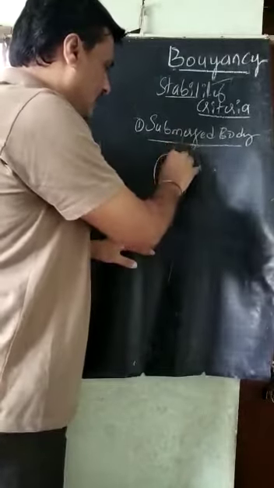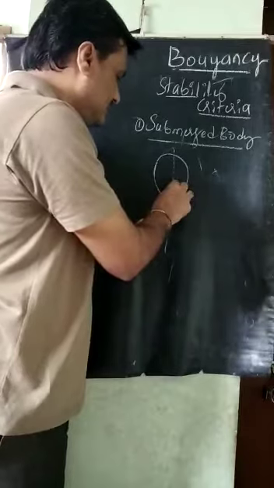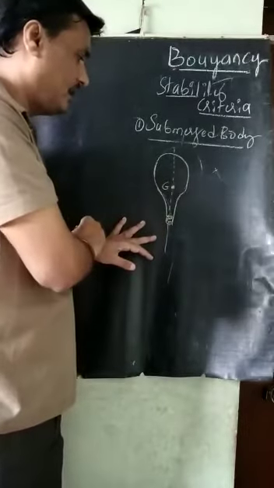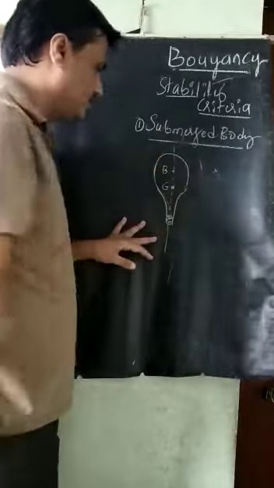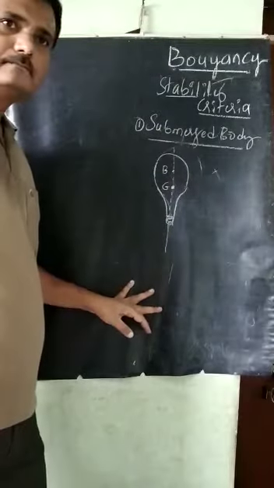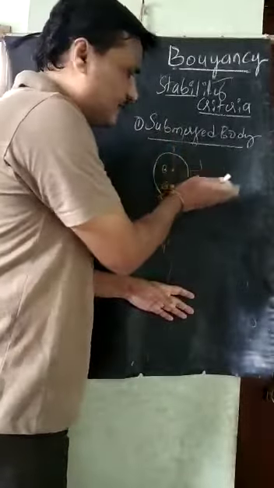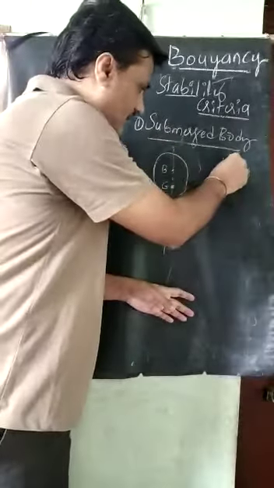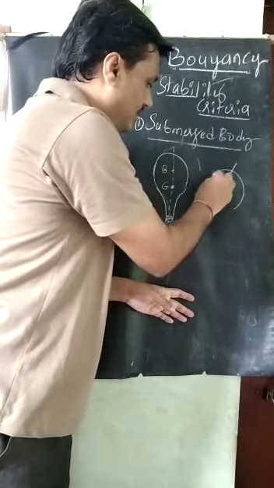Now this is the normal axis or central axis. This is G, the center of gravity of the whole body, and this is B, the center of buoyancy. Next, I will give some disturbance here. This is the disturbance I will give. You will see what happens.